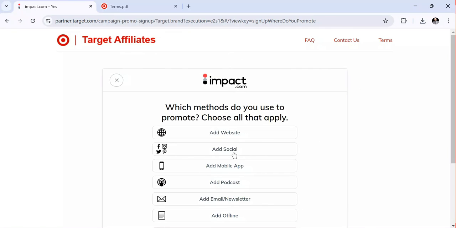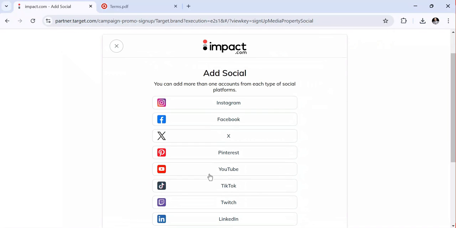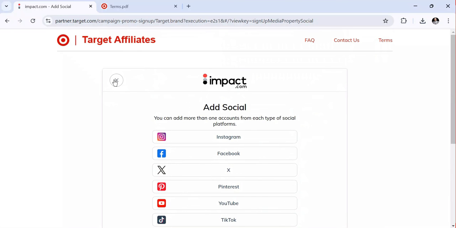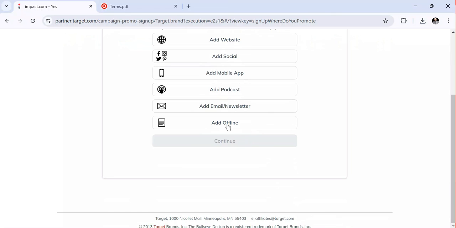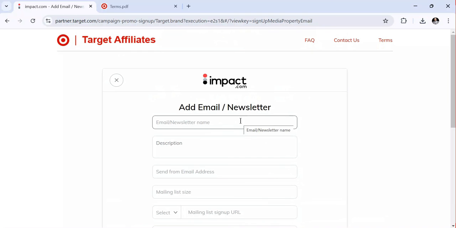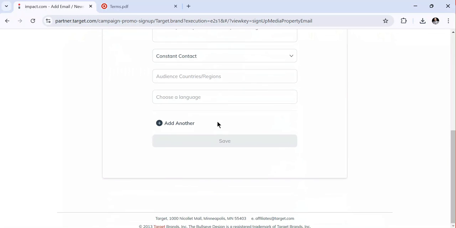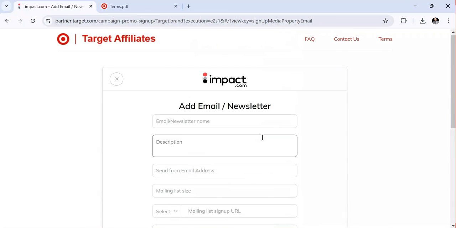You can add social, maybe YouTube, TikTok, Twitch, LinkedIn. Also, you can add different categories of data. Let's suppose you can add a newsletter if it's the one you have selected. It all depends on which one you have selected. So now you need to add all the information they are requesting, and once you are done, you have to click save.